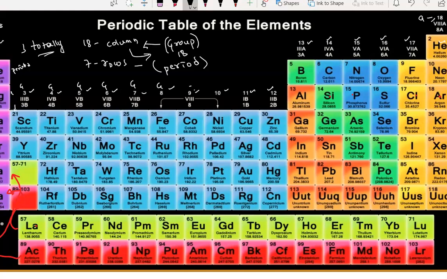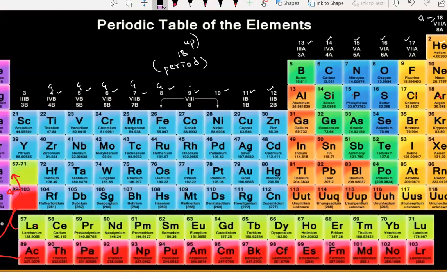That's why he called them periods. I hope you understood this much. Now we are clear with the number of groups and number of rows present in the periodic table. Let's see some more interesting points regarding this. Okay, let me erase this.